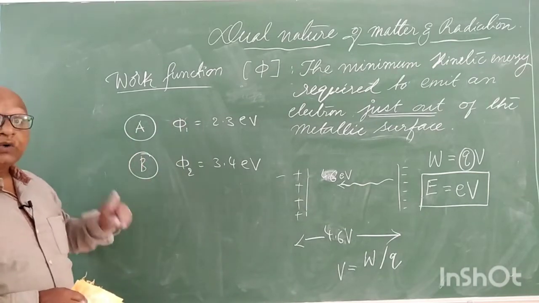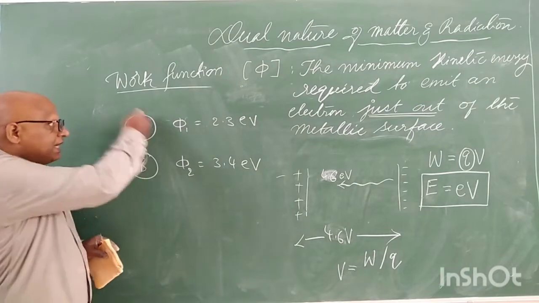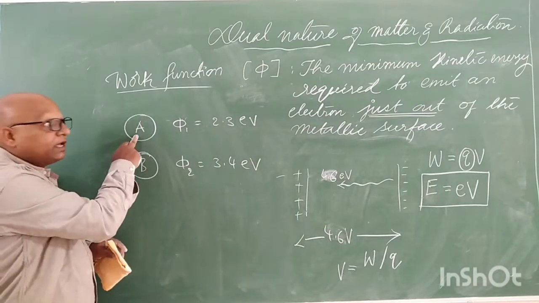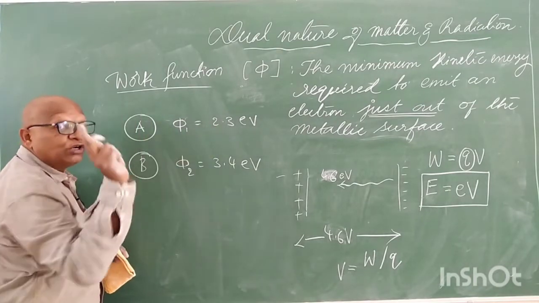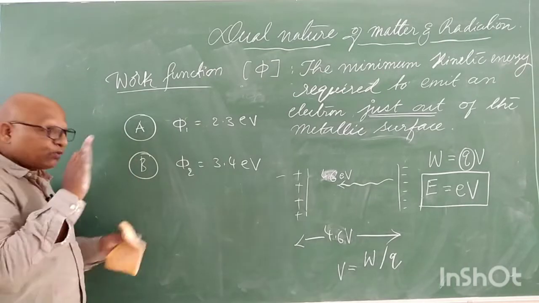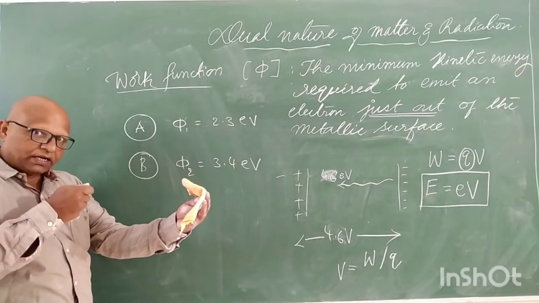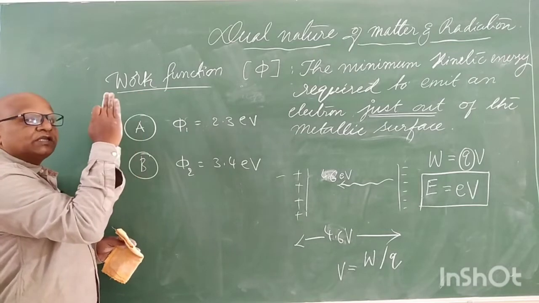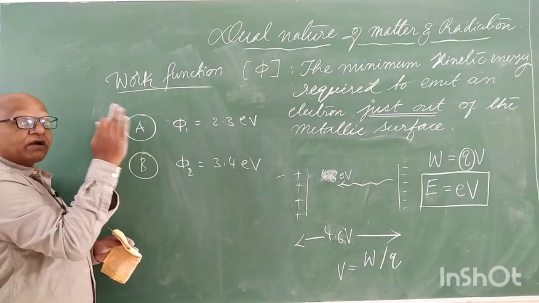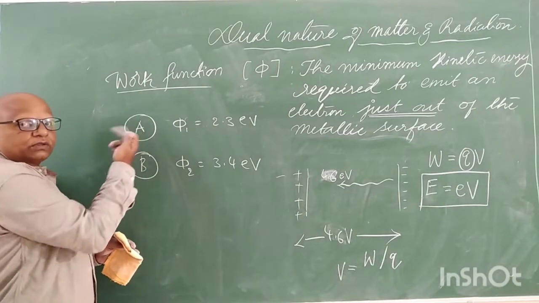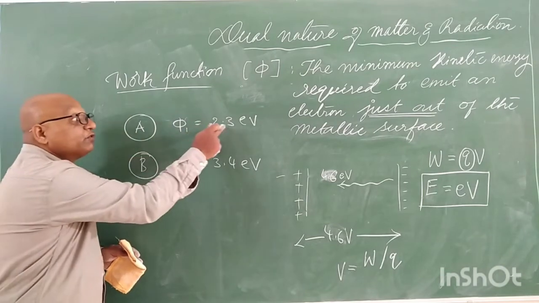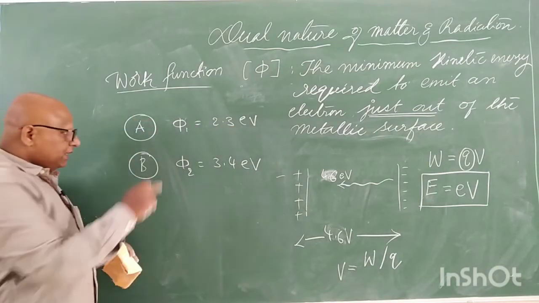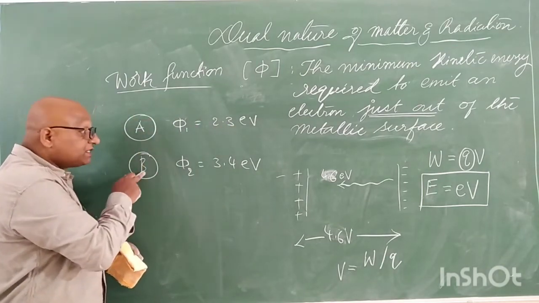Means if you want to release electrons from metal surface A, you have to use 2.3 volts. If you apply 2.3 volts just in front of that metal, electrons will come out with energy of 2.3 eV.